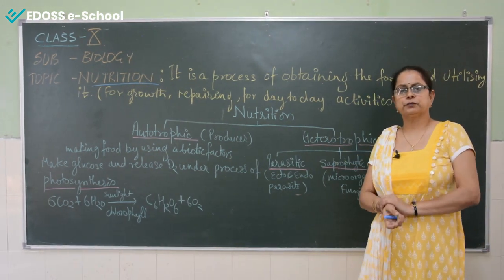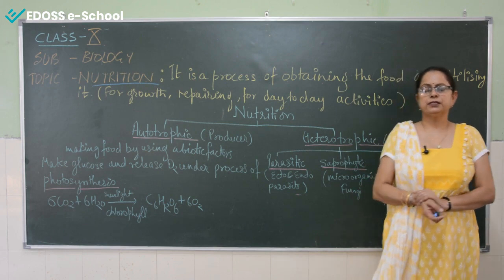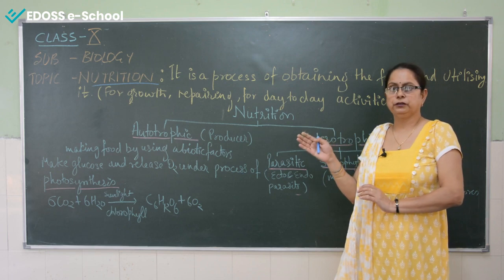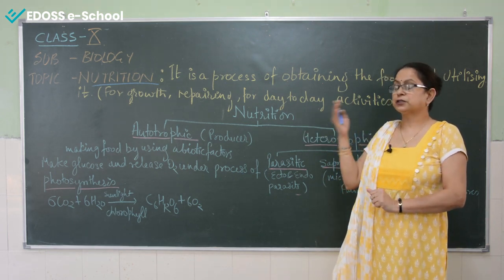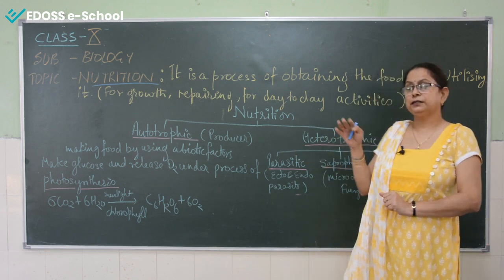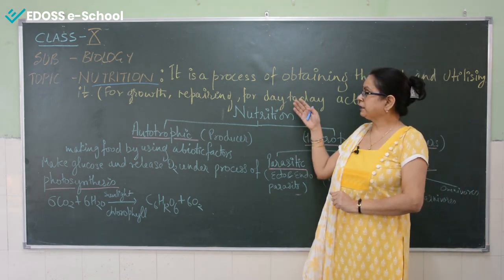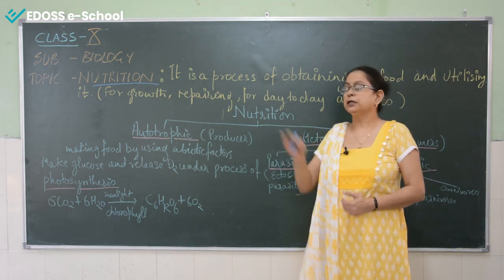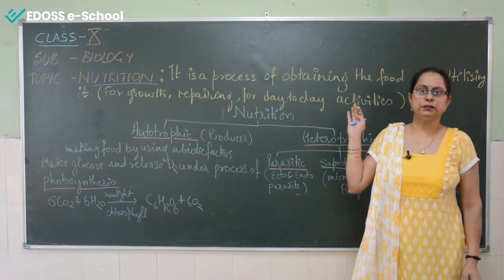The first chapter of class 10th, life processes, is basically divided into 4-5 sections. The first section is nutrition, then we have transportation, then respiration, then circulation, and then excretion. So I'll take all the topics one by one in different upcoming videos, right? So today we are discussing nutrition.